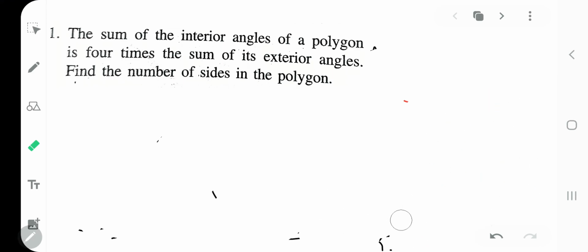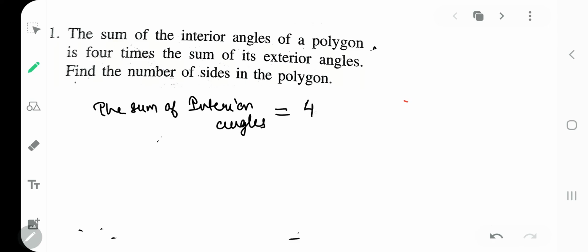So you have problem number 1 which says the sum of interior angles of a polygon is 4 times the sum of its exterior angles. Okay, so the sum of interior angles is 4 times the sum of exterior angles. Find the number of sides. Now we do not have the number of sides, but we have an equation that the sum of interior angles is equal to 4 times. 4 times means multiplication.